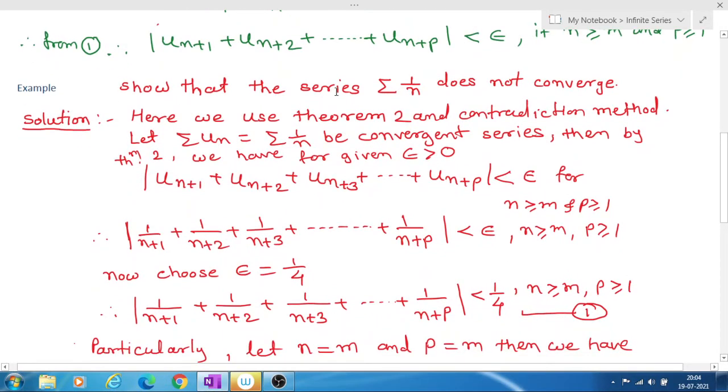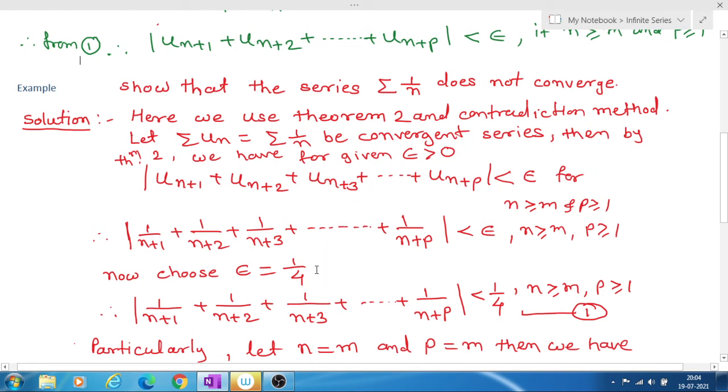Show that the series summation 1 upon n does not converge. The series is summation 1 upon n. This series is not convergent, we have to show. So we use the above theorem to prove that the series is not convergent.